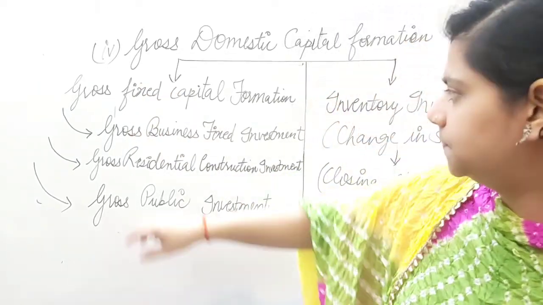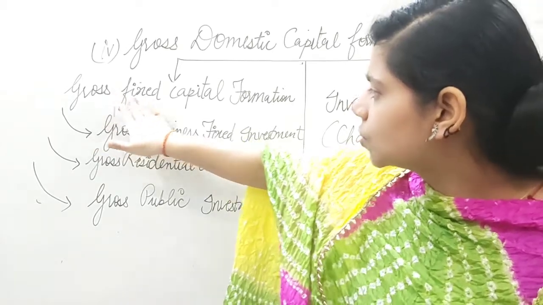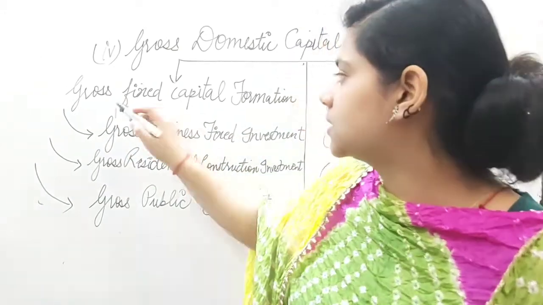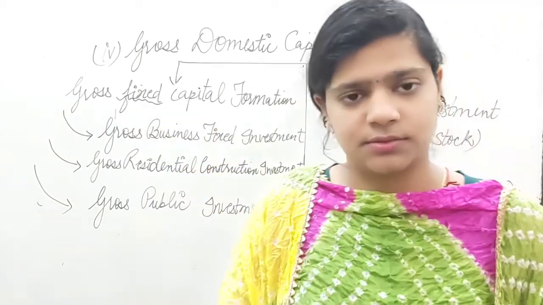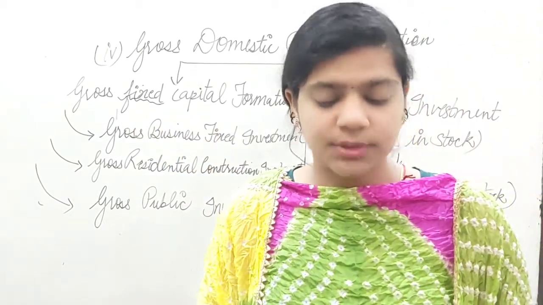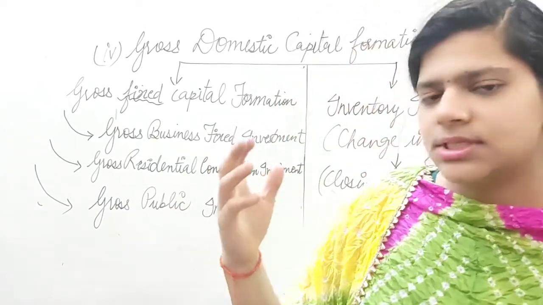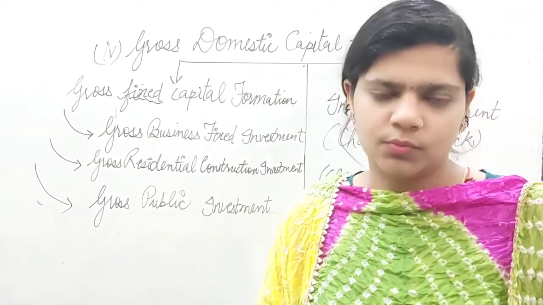Okay. Now we are going to talk about the first minor subdivision. What was that? In gross fixed capital formation, the word that is being highlighted is fixed. Yes, in accountancy you must have studied about fixed and current assets. Fixed asset means which you can use for more than 1 year.